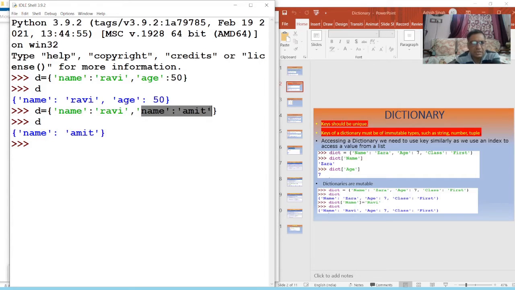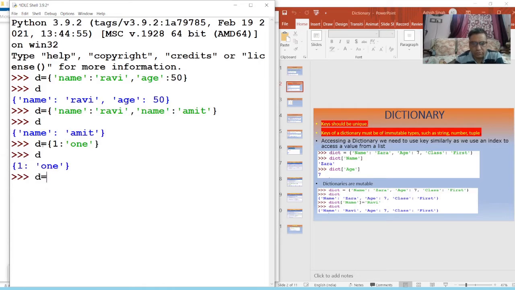The next is key should be immutable. की एक बात और ध्यान रखनी है, key should always be immutable. keys को हमेशा immutable बनाना है. Suppose t equal to, I can make a number as a key. Okay, one key value है 1. Okay, it is correct. You can see dictionary can be created.